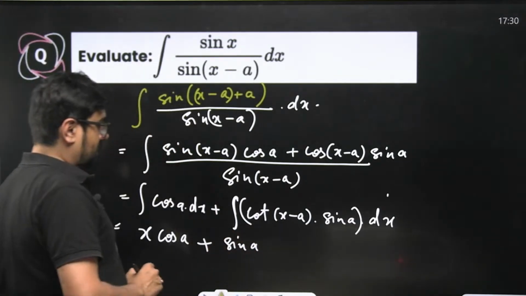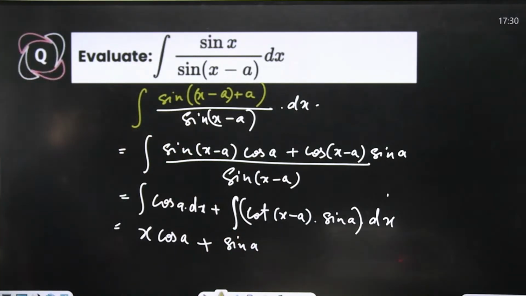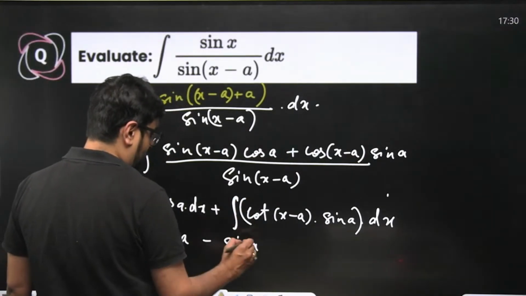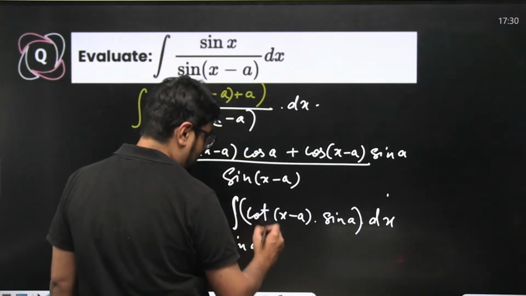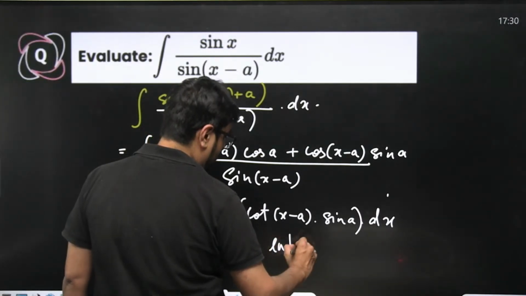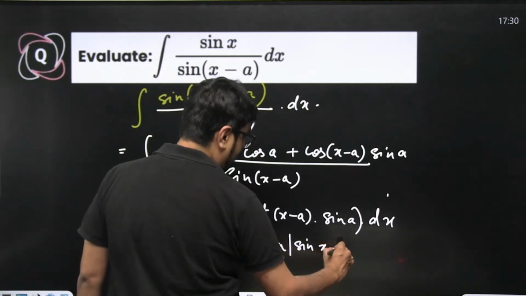All correct. Acha, minus will come out here also, minus ln of sine of x minus a.